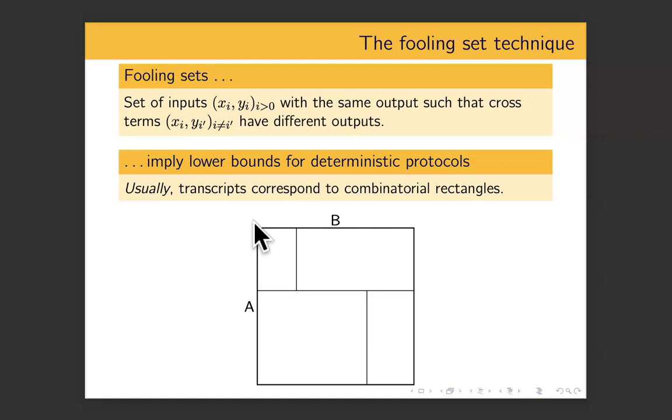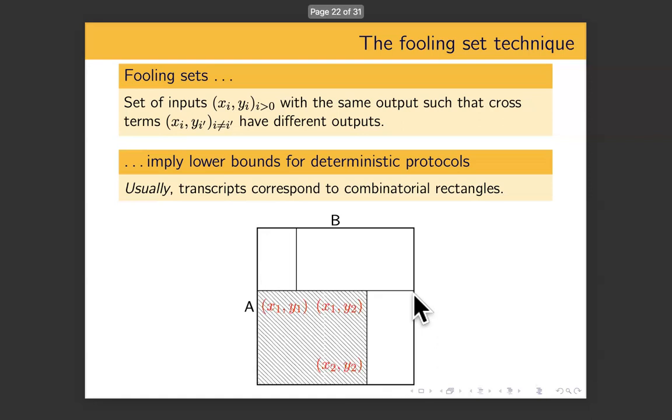And again, this partitions further your two rectangles into four rectangles. This is the rectangle where Alice sent a 0, and now Bob also sends a 0 in response. This is 0 and then 1. This is 1 and then 0, and this is 1, 1. So you can keep going. You get that if you have a protocol of length t, then you will partition this input space into 2 to the t rectangles. And now you can argue that each such rectangle, let's say this one, can only have one element from any fooling set. It can only have one pair from any fooling set.